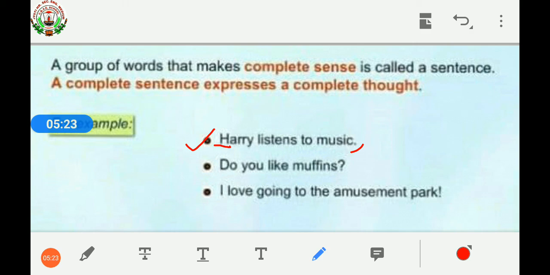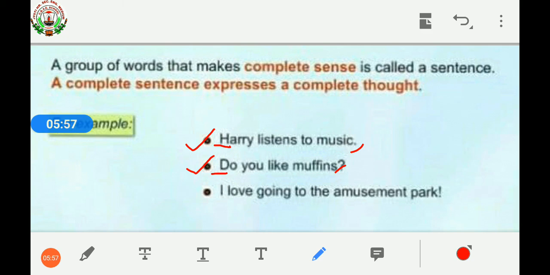In the second example also, do you like muffins? Children, it is also a sentence because we can understand what this group of words is saying to us. It is asking a question. It is starting with a capital letter, the first letter, and it is ending with a question mark. Why question mark? Because it is a question sentence. It is asking a question. Do you like muffins? So, at the end of the sentence, there is a question mark.